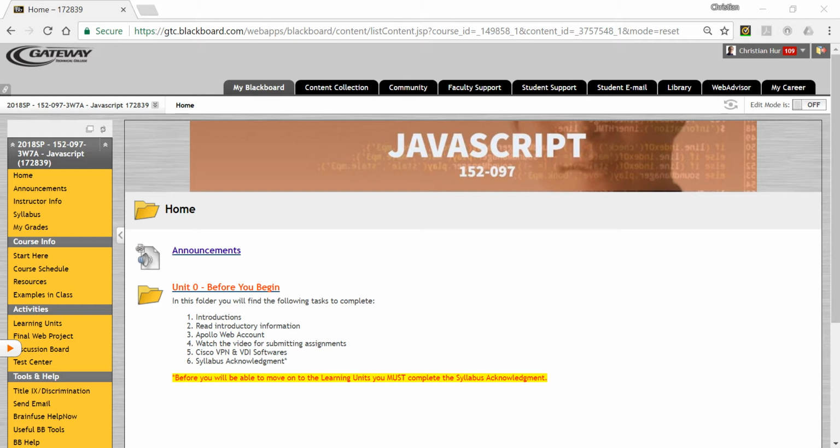In this class, we'll be learning a lot about JavaScript. This is the main course if you want to write script using JavaScript. Other classes you have already taken might have introduced you to some JavaScript or jQuery, but this is the main course if you want to learn JS.